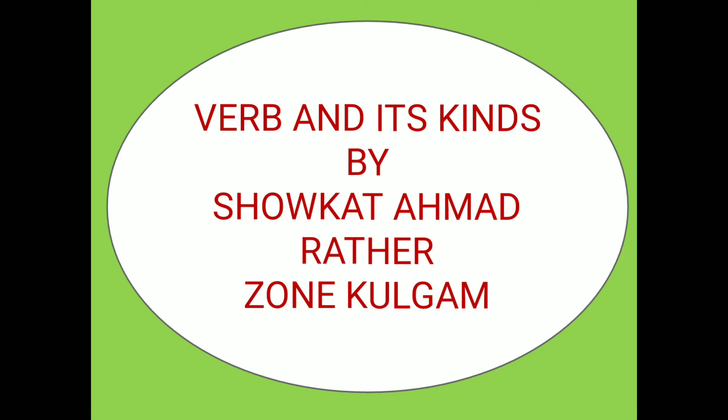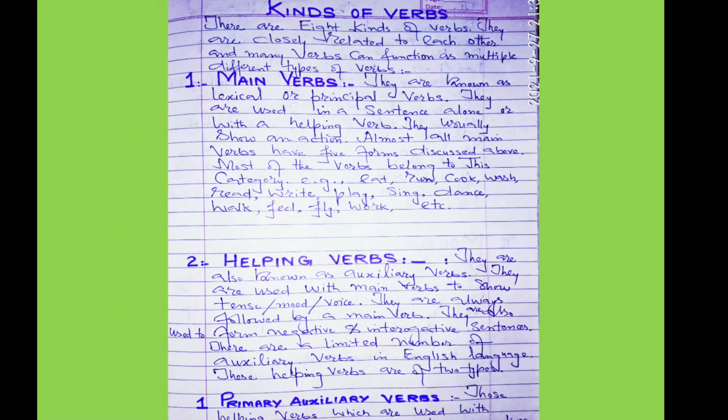Today we will discuss kinds of verbs. We have already discussed what is a verb and what are its five forms. First form, that is known as base form or present form. Then we have discussed singular form or s or es plus s or es form. Then we have discussed the second form, that is past form. Then we have discussed the third form, that is past participle form, and the last one, that is present participle form. Today we will discuss some of the kinds of these verbs.